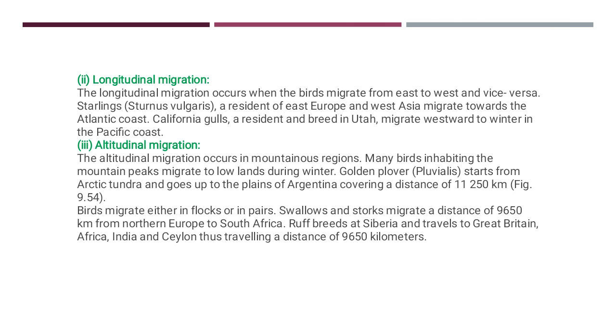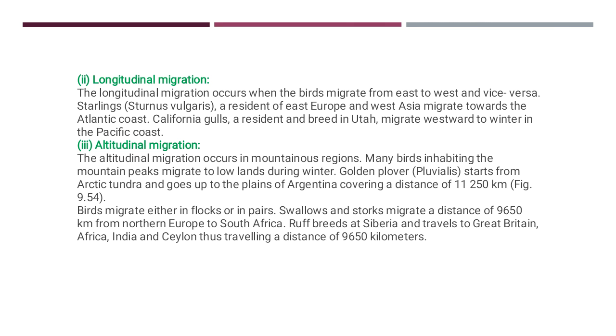Then third type is altitudinal migration. This migration occurs in mountain regions. Altitude means height. The word altitude itself says that this migration occurs at a height or in a hilly area. Many birds inhabiting the mountain peaks migrate to lowland during the winter season.